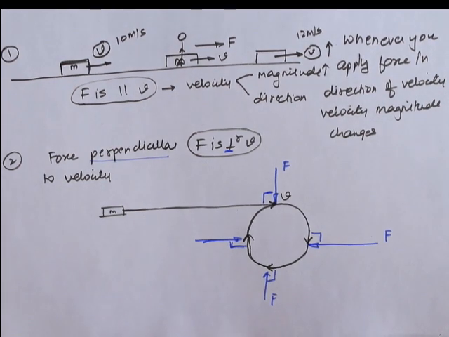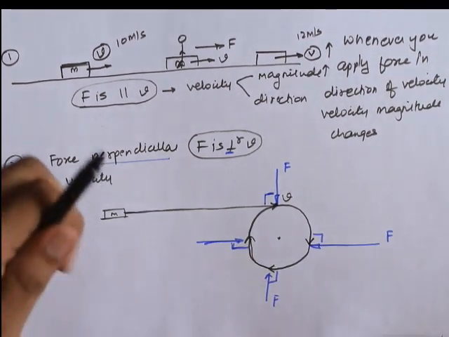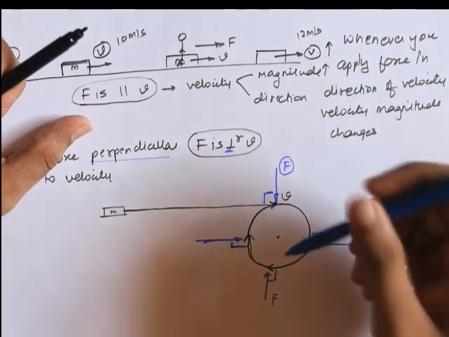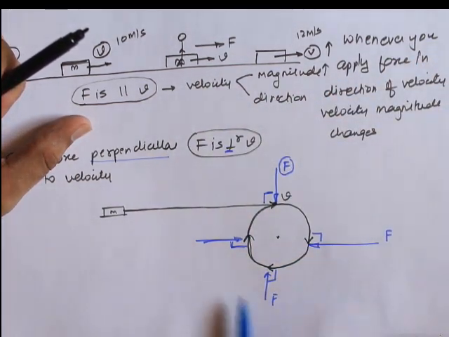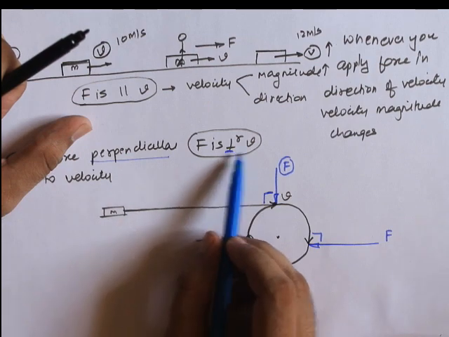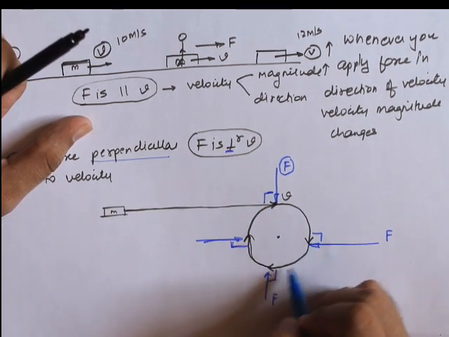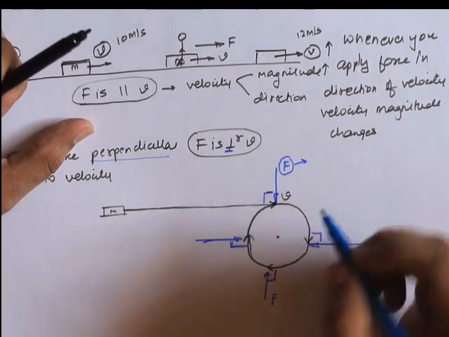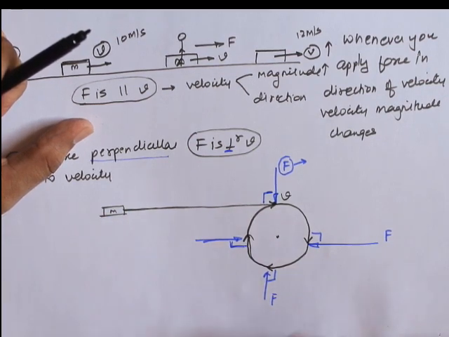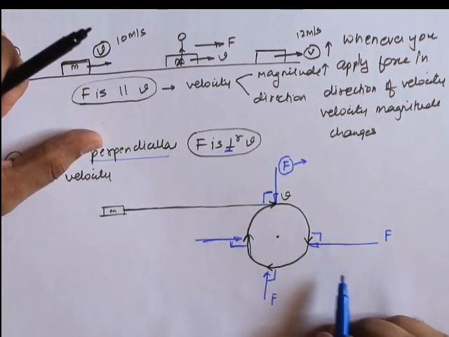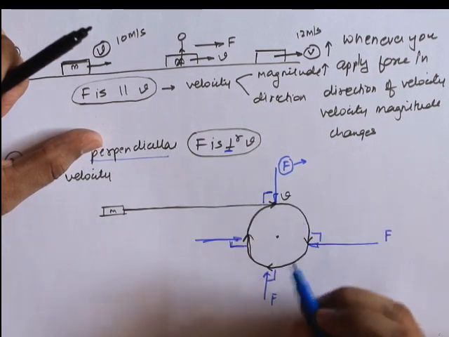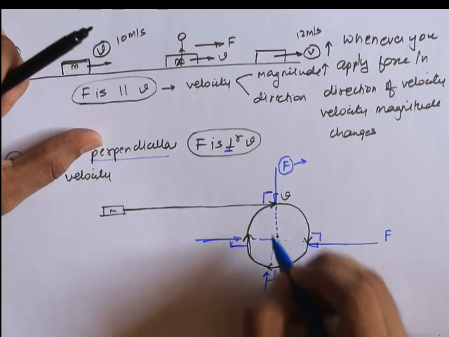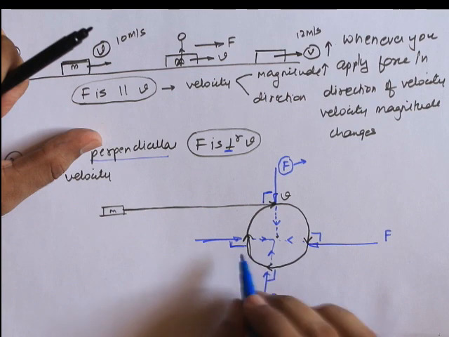Understanding about this center. Now if you observe, because of this particular force, since I'm applying it continuously, if I go on applying continuously at every point, at an angle of 90 degrees to the velocity, the block will keep on moving in a circular path. So because of this force, this particular object of mass m will keep on moving in circular motion. This particular force, if you see, is acting towards the center, and it is acting along the radius.